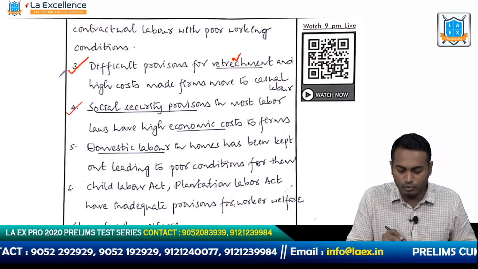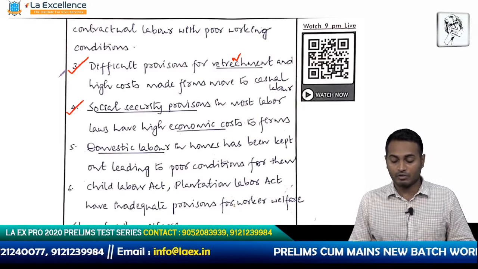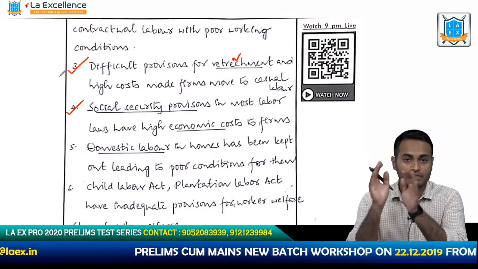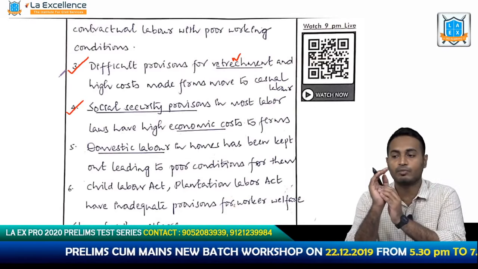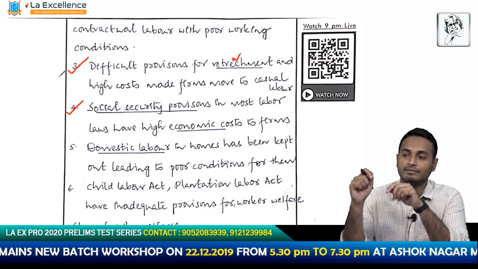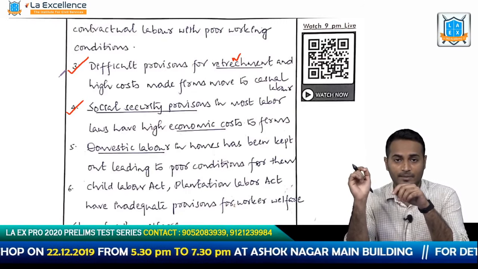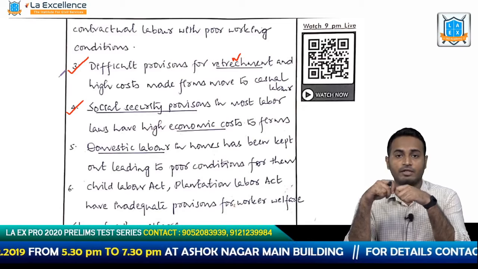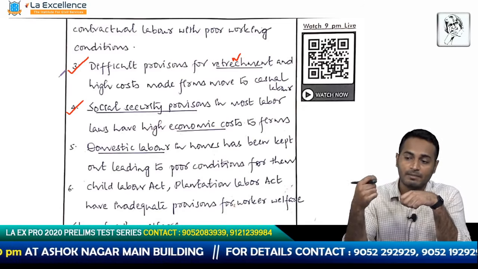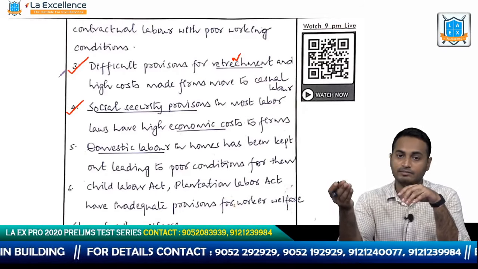And then he says that the social security provisions in most labor laws have high economic costs to firms. So what he is trying to say here is that we have social security norms, we have norms to protect workers when they come under an accident or there is some kind of mishap. But the problem is these social security provisions have certain kind of premiums that have to be paid by the employer in some measure, by the government, by the worker himself.